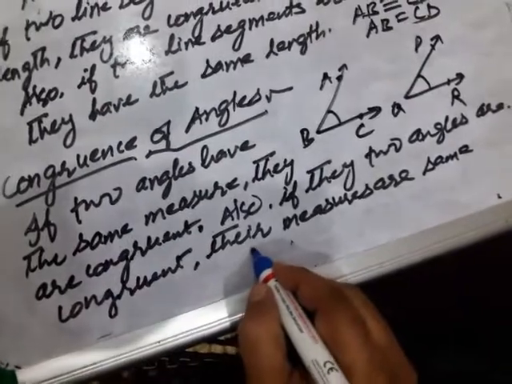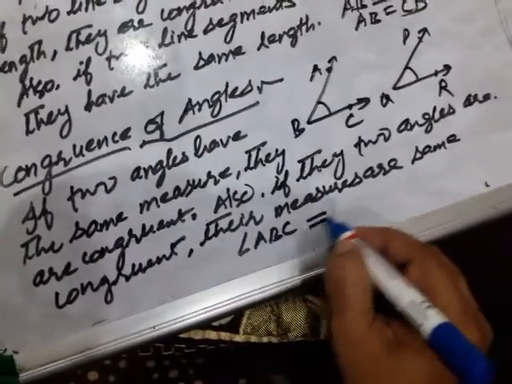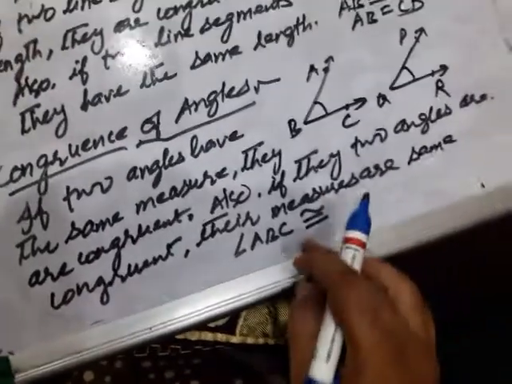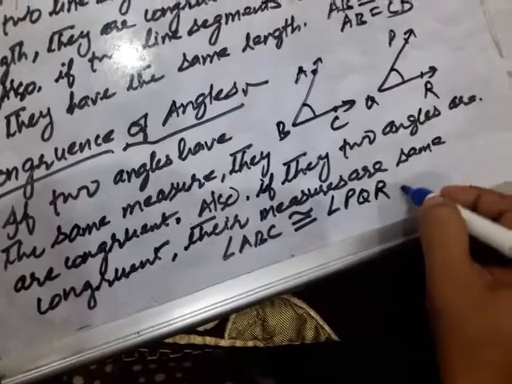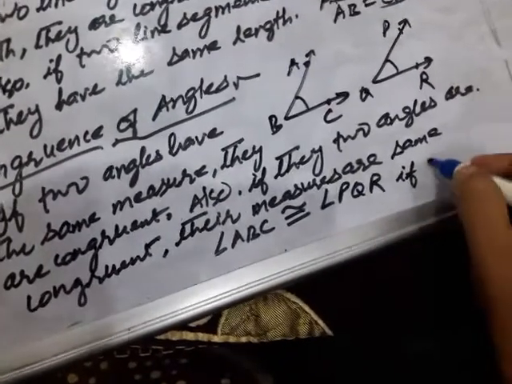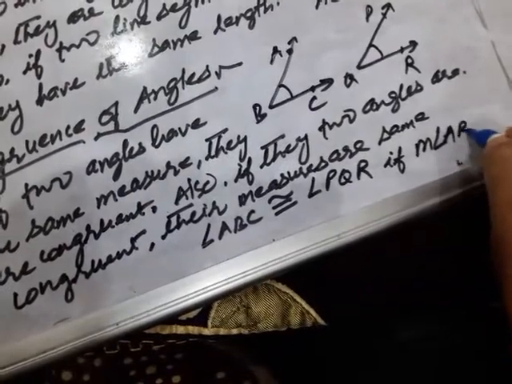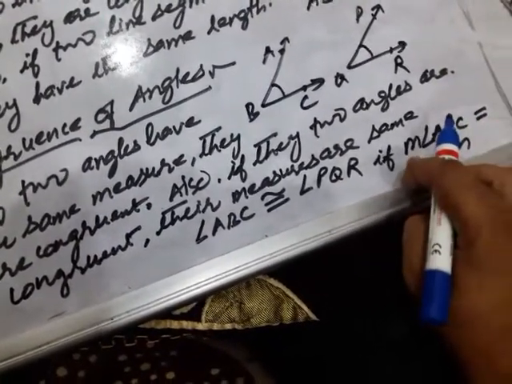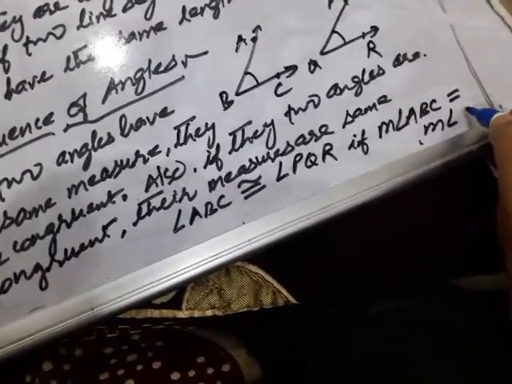Angle ABC is congruent to angle PQR if measure of angle ABC is equal to measure of angle PQR. M stands for measure.